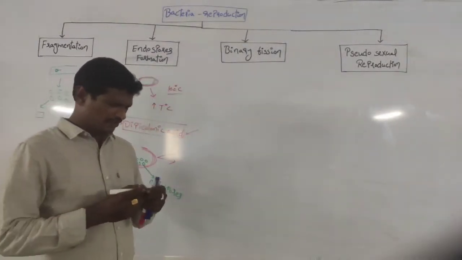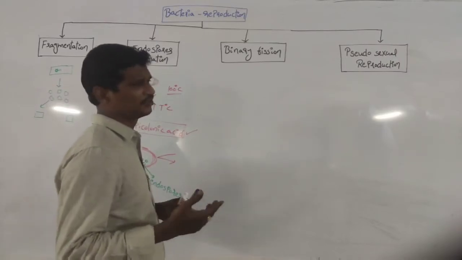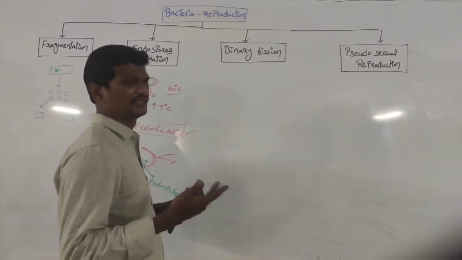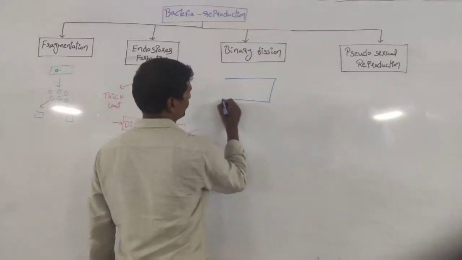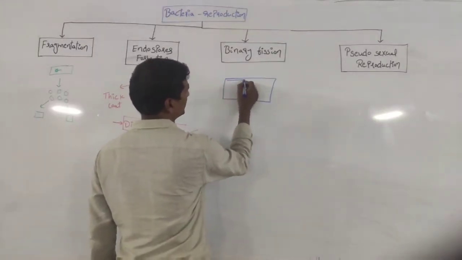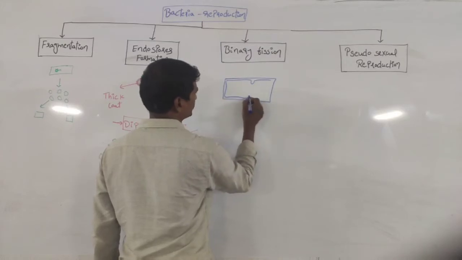See here we know this concept, binary fission. Bi indicates two and fission is nothing but the division process. See, this is one of the bacteria. The bacteria produces some septa-like structures.